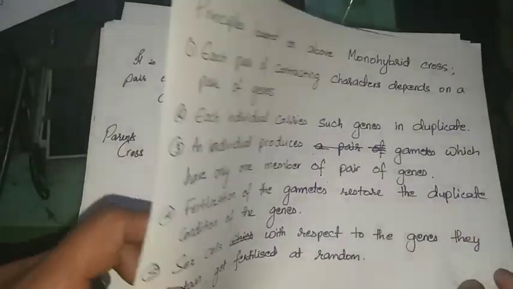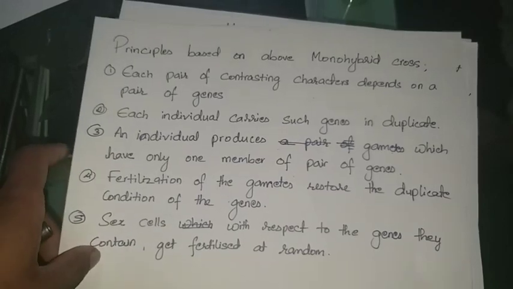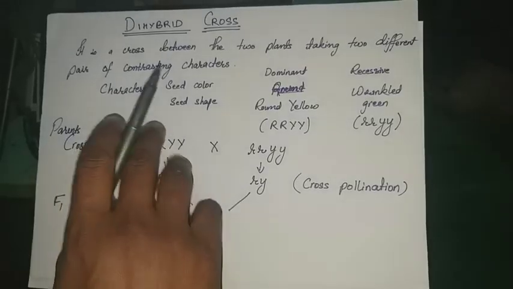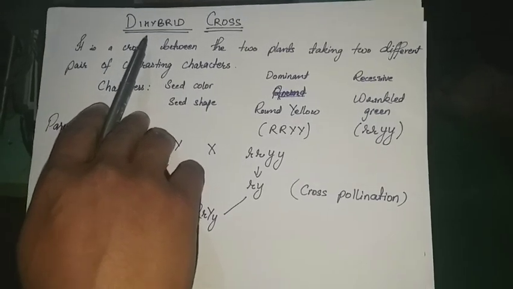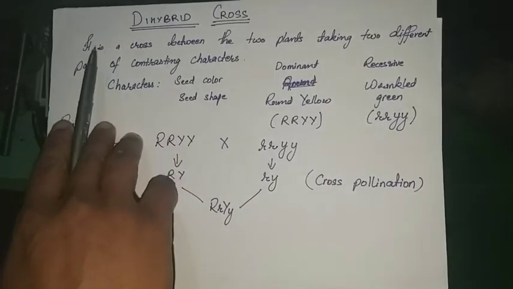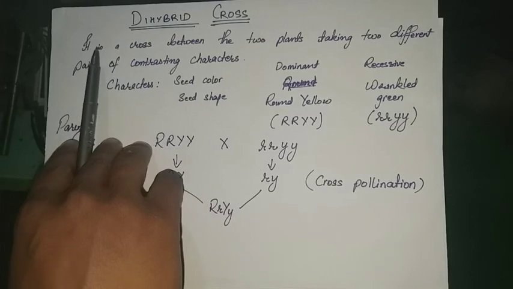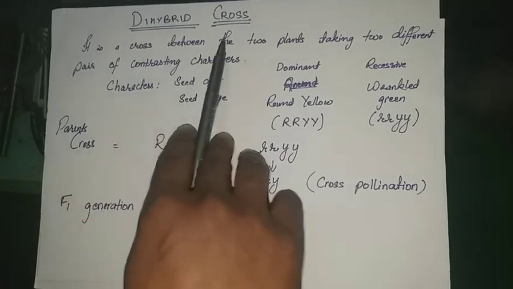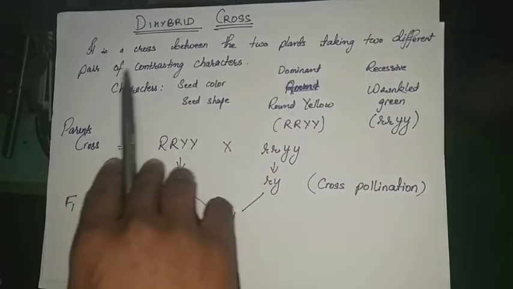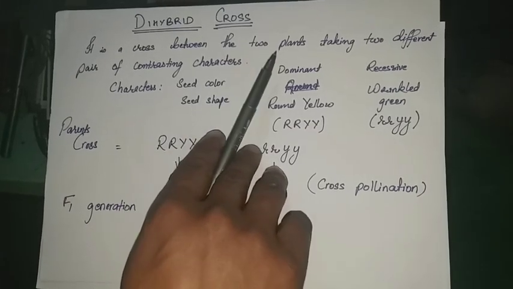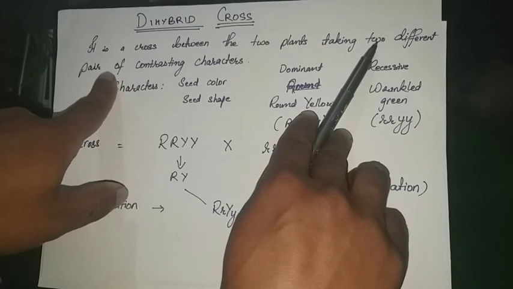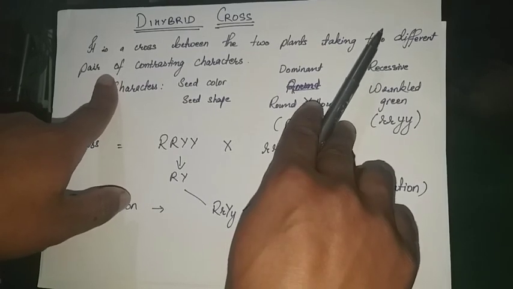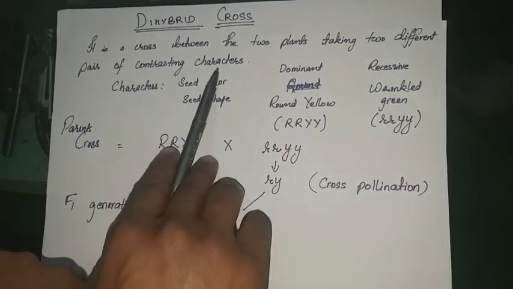Okay, so that was about the monohybrid cross. Now moving on to the dihybrid cross. Di means two, so taking two characters. The definition goes like this: it is a cross between two plants taking two different pairs of contrasting characters. It is a cross between two plants taking how many pairs of contrasting characters? Two different pairs of contrasting characters.